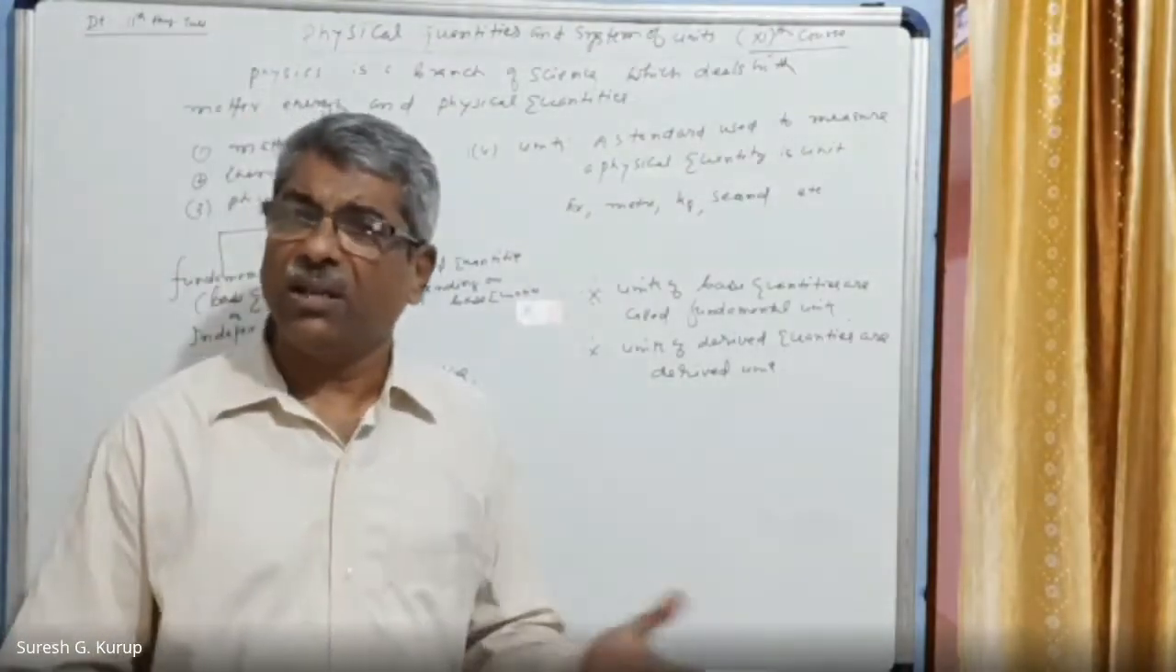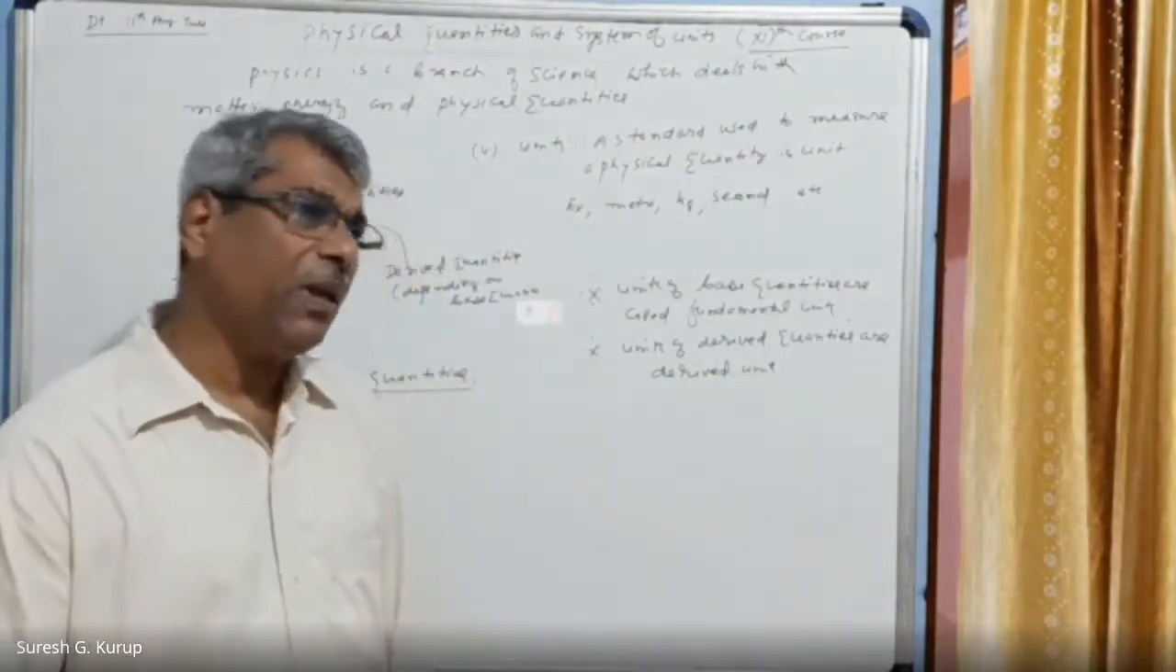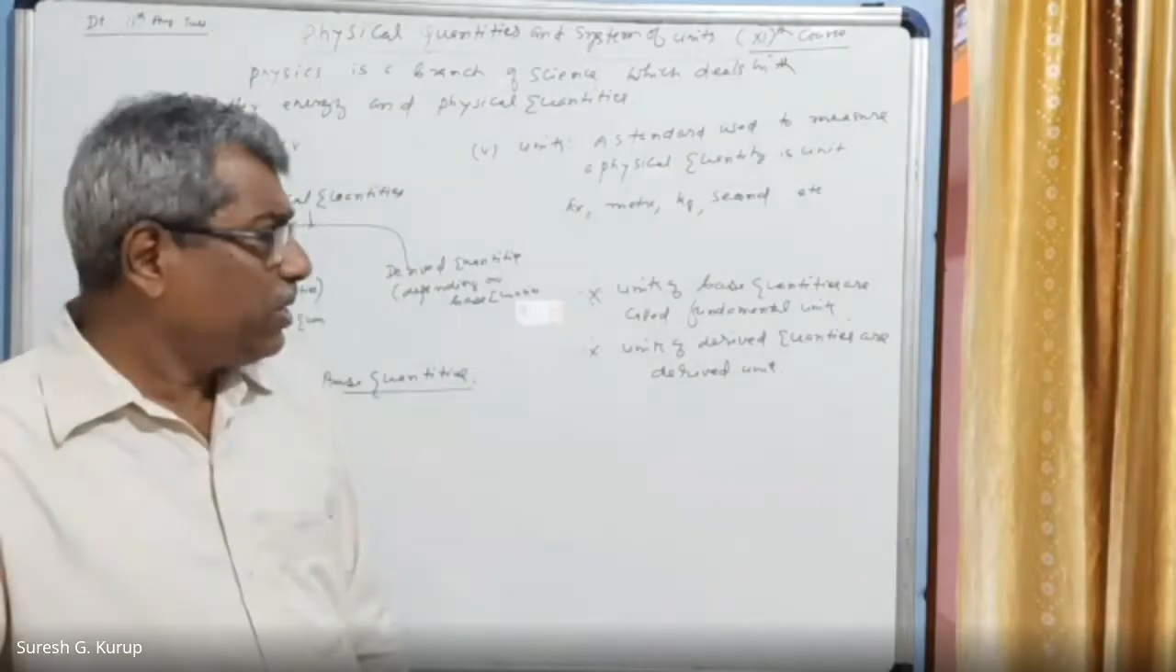Am I correct? Next one is, what is the next quantity? What are called derived quantities?